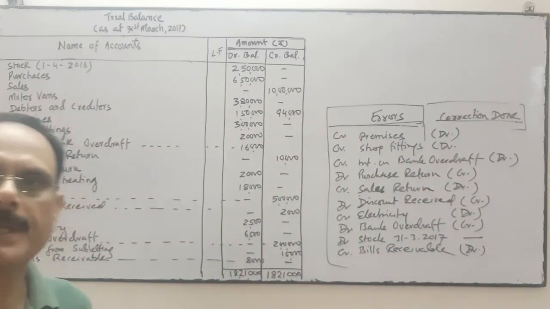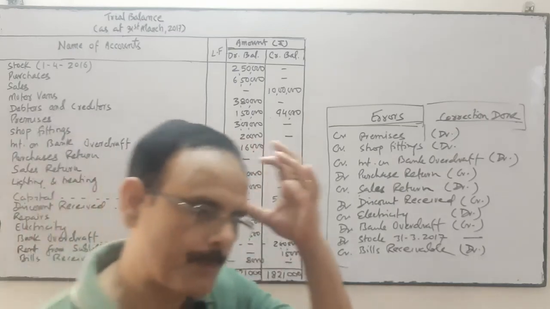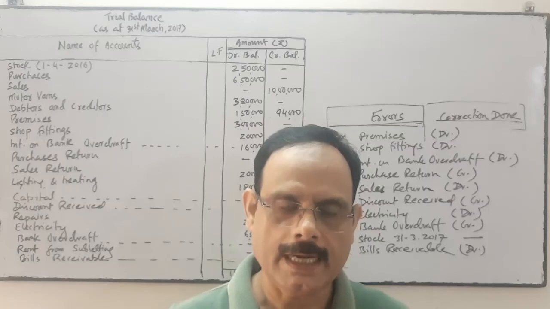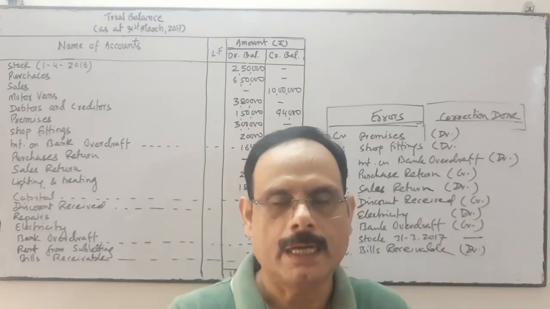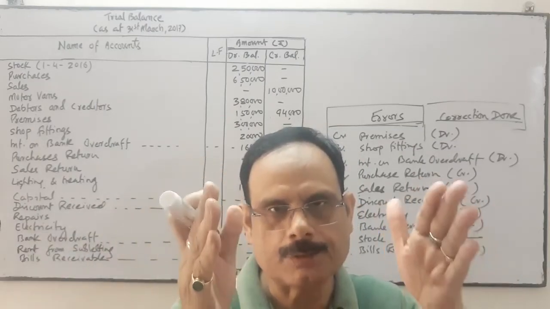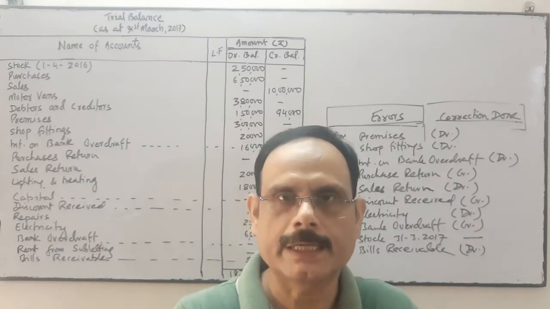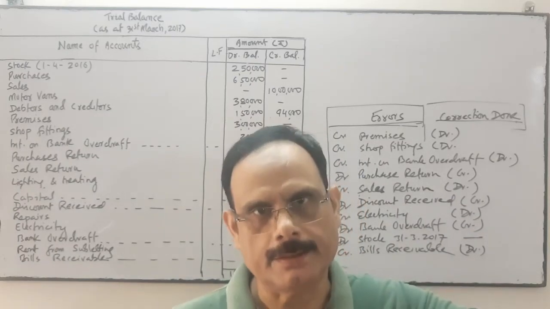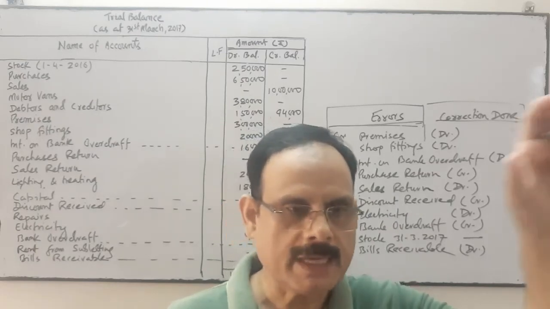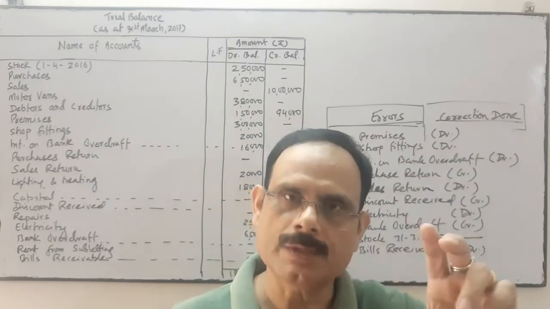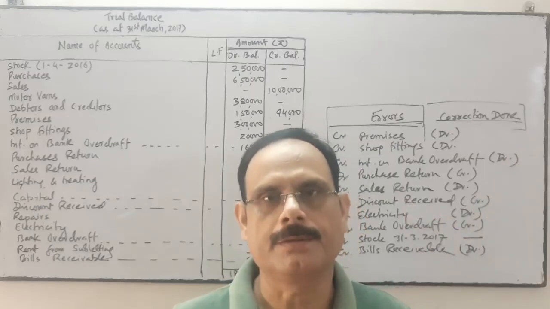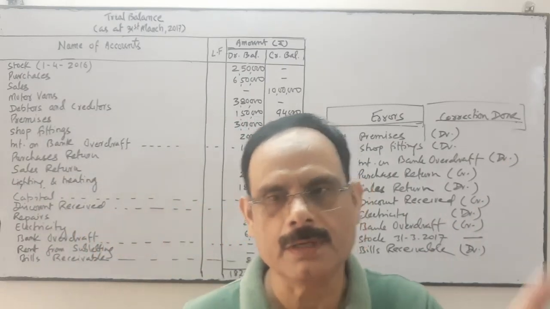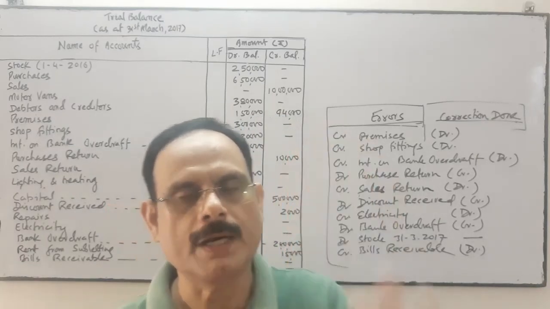So the trial balance topic is over. The trial balance is prepared from the ledger balances of all accounts, all on one page, to check the arithmetical accuracy, and on that basis we prepare the financial statements. The trial balance is not an account, it's a statement. It's a summary of all ledger balances at one place.